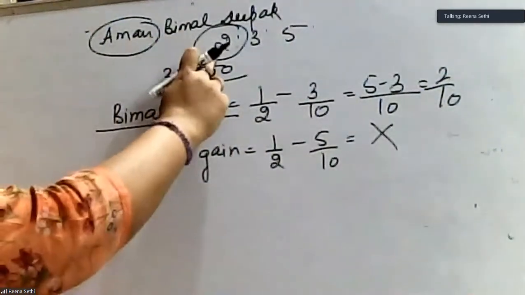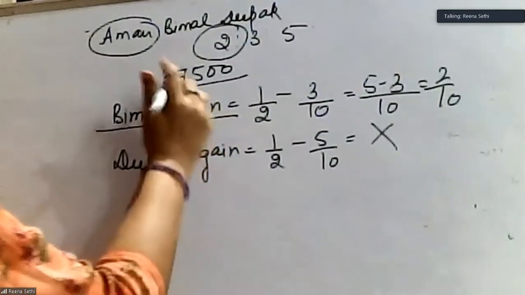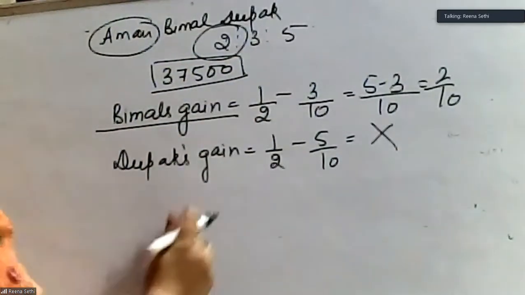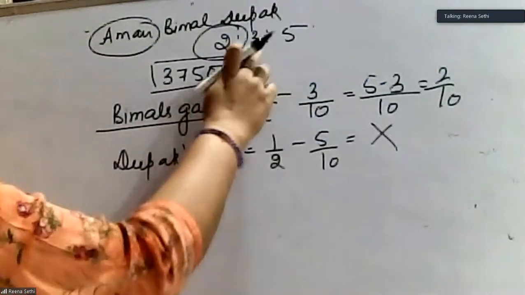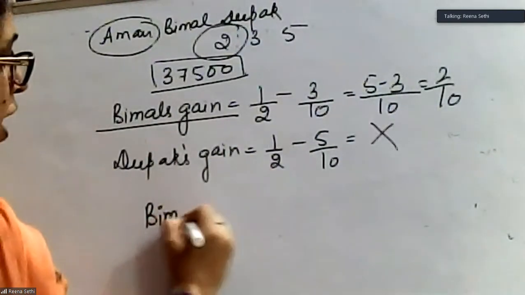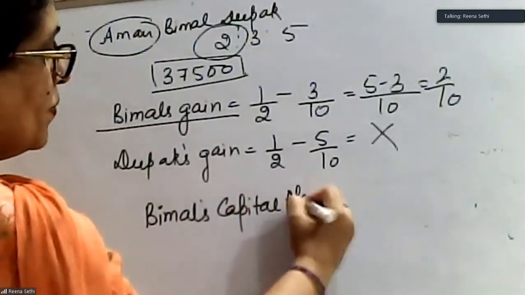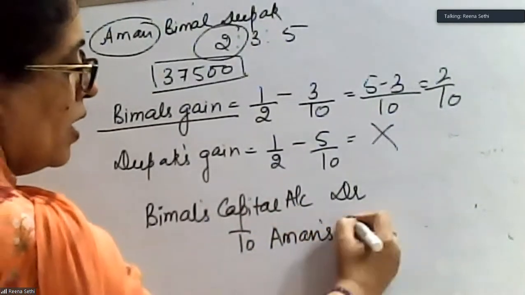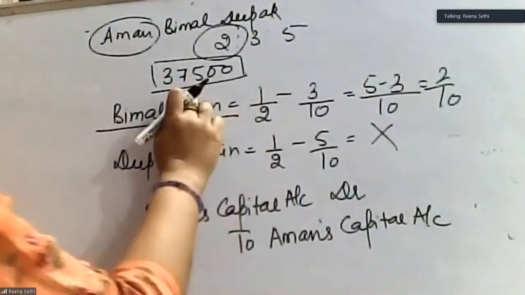So we will give 2/10 of valued goodwill. This will be 7,500. We will give 7,500 to Aman, and this will be given by Bimal because he is taking whole of Aman's share. So my journal entry will be Bimal's capital account debited to Aman's capital account, that will be 2/10 of 37,500.